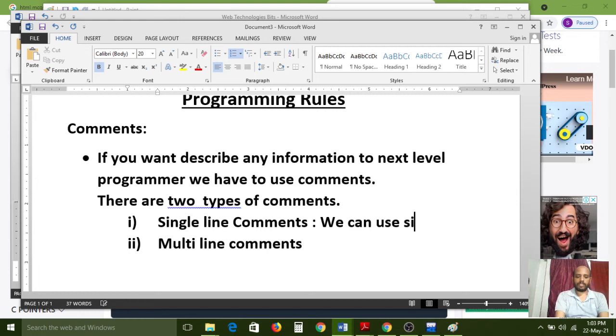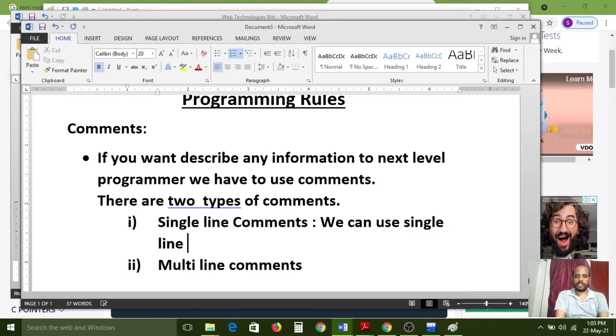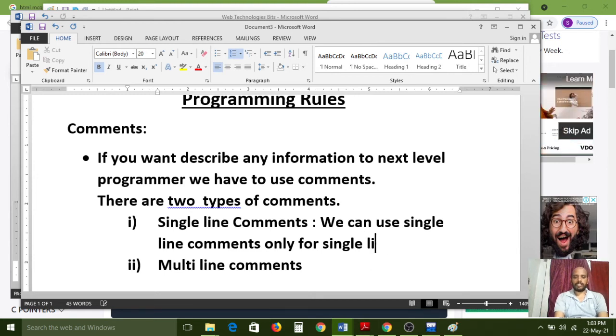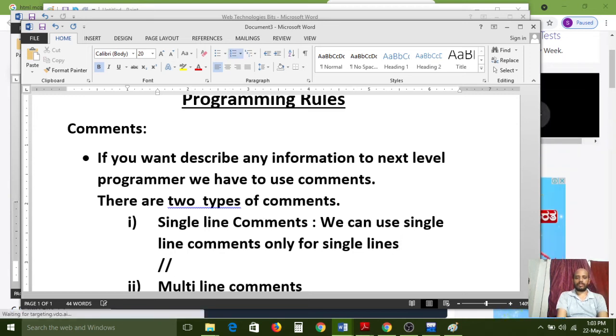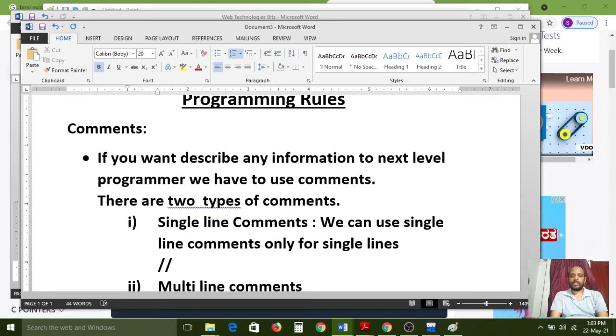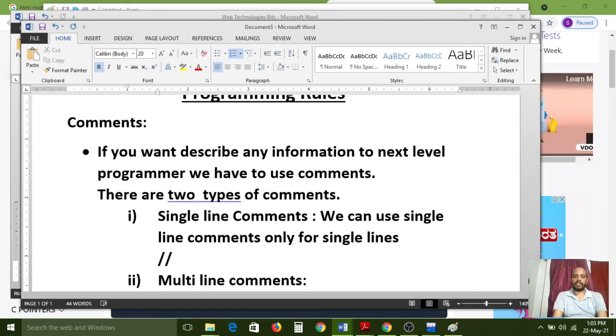We can use single line comments only for single lines. So these two slashes we can use. We can use single line comments only for single lines. If you have multi lines of description,